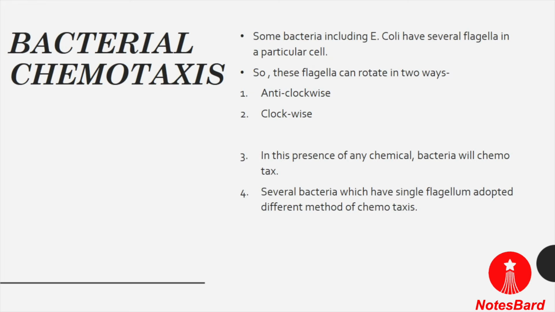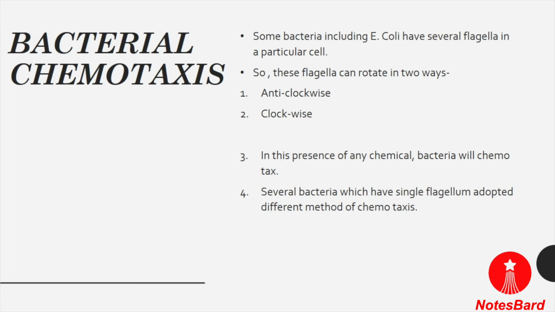Some bacteria like E. coli have several flagella in a single cell, which means they have more than one flagellum. These flagella can rotate in two ways: counterclockwise, or anti-clockwise, and clockwise. In anti-clockwise rotation, the flagella align into a single rotating bundle, and that causes the cell to swim in a straight line.